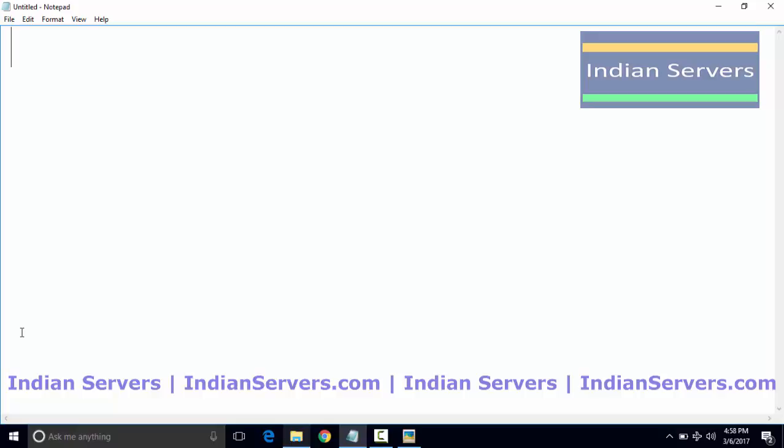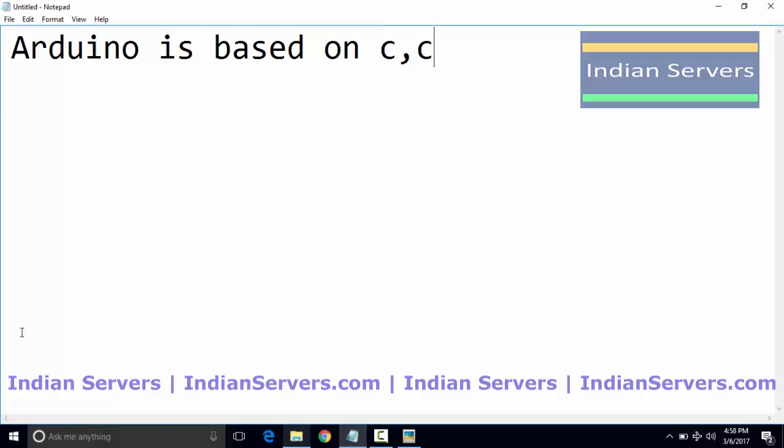Arduino programming language is very easy because it's purely based on C, C++, Java. If you know the basic syntax of C, you can easily code Arduino board.